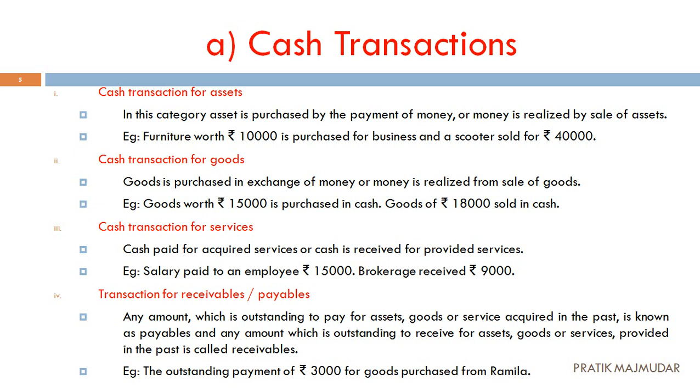So what have we done? We have paid the salary to the employee of 15,000. Ultimately, the amount is paid in cash. For the services he has done, we paid him the salary. So that is considered a cash transaction for services. Same way, brokerage. He has given his excellence in convincing the person. For that, we have given him brokerage of rupees 9,000.